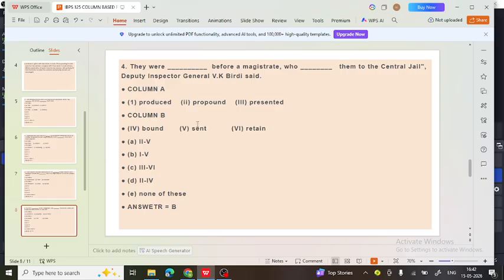So this fifth option won't go with the third one. So only first and fifth, that means option B, is appropriate here. See the meaningful sentence: They were produced before the magistrate who sent them to the central jail, Deputy Inspector General V.K. Birdi said.